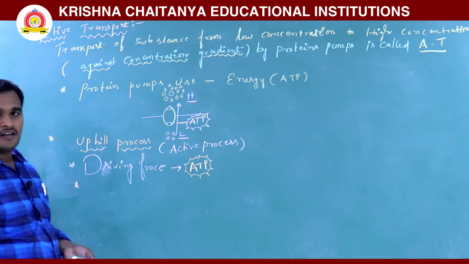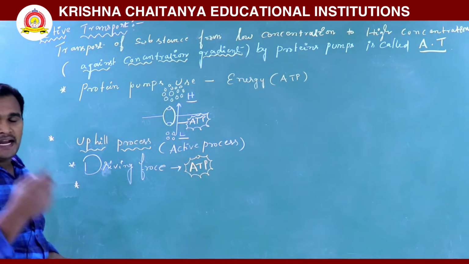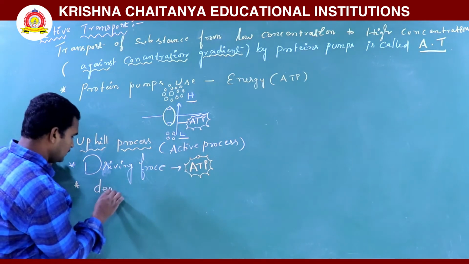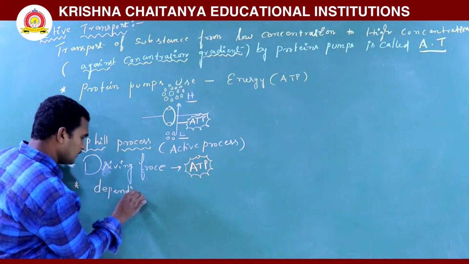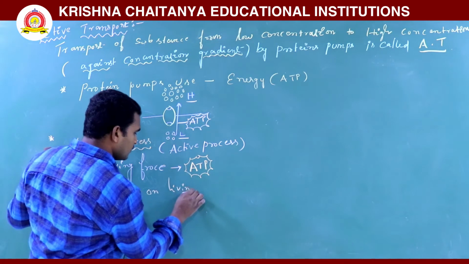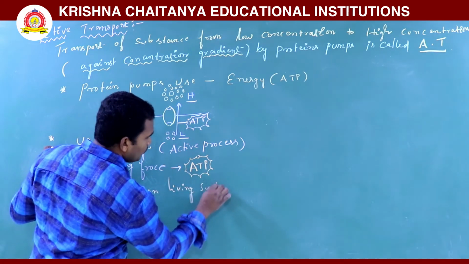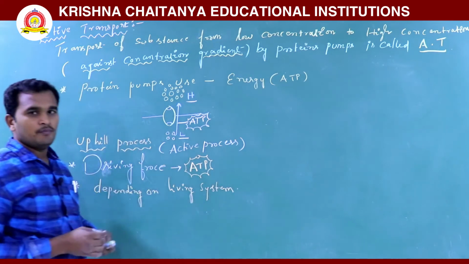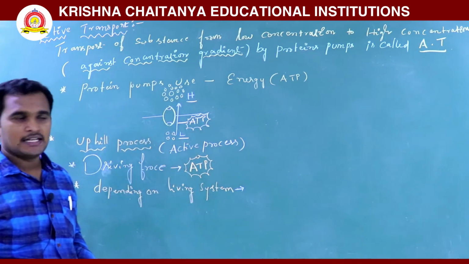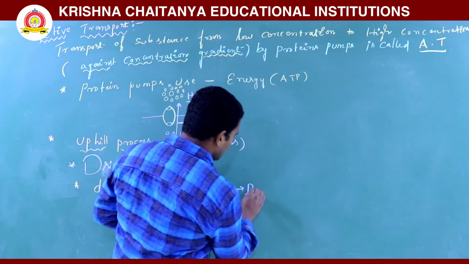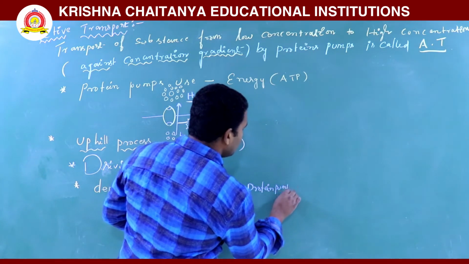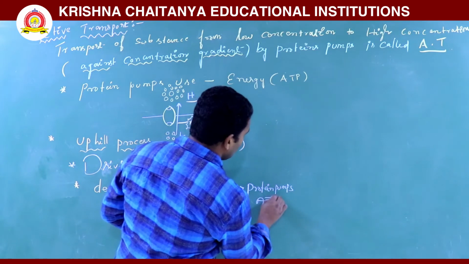Next one, it mainly depends on the living system. Why does it depend on the living system? Because it requires transmembrane proteins, nothing but protein pumps, and ATP.